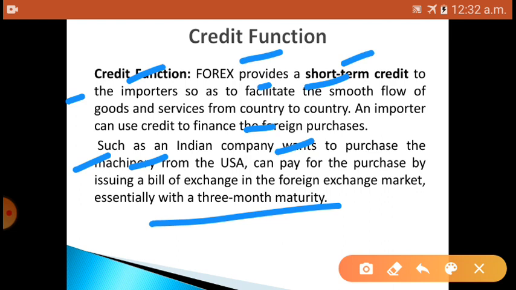So credit function refers to providing credit to facilitate and promote foreign trade, and credit is essentially for the importers, to buy the goods or sell them and receive money to settle the bills. It can happen through online transactions like electronic payments and other traditional ways. That is called the credit function, where credit is provided for the smooth flow of goods and services from one country to another. If you want to make any purchase from any country, that is the credit function.